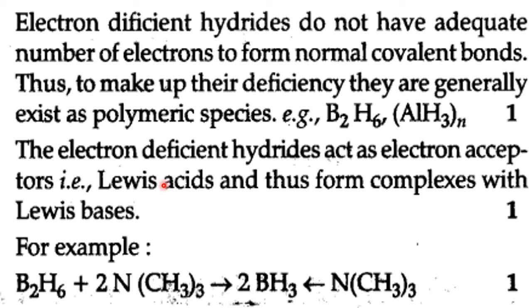One example is here. This is called trimethylamine. It has an electron pair here, if you see the structure, and this electron pair is given to the boron hydride and it becomes the complex or adduct. This arrow mark indicates both electrons are given by the nitrogen. So electron donor, electron acceptor. This is the product, the addition product, which is called an adduct.